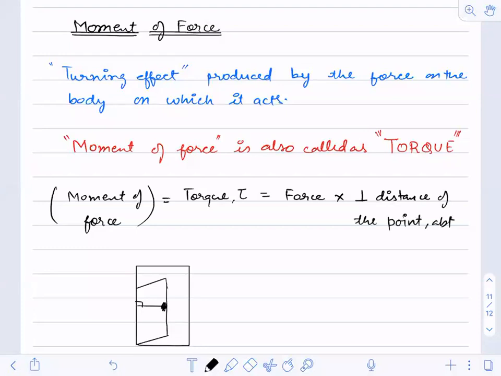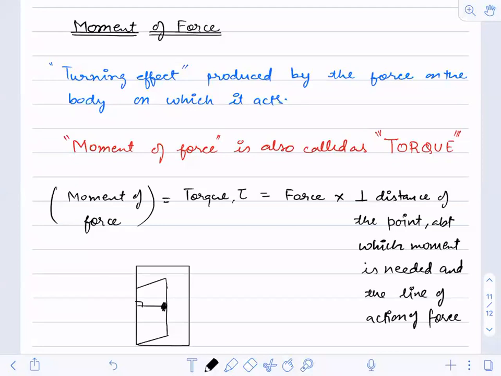I'm writing it in detail so that you can have a better understanding, and how you want to remember it is up to you.